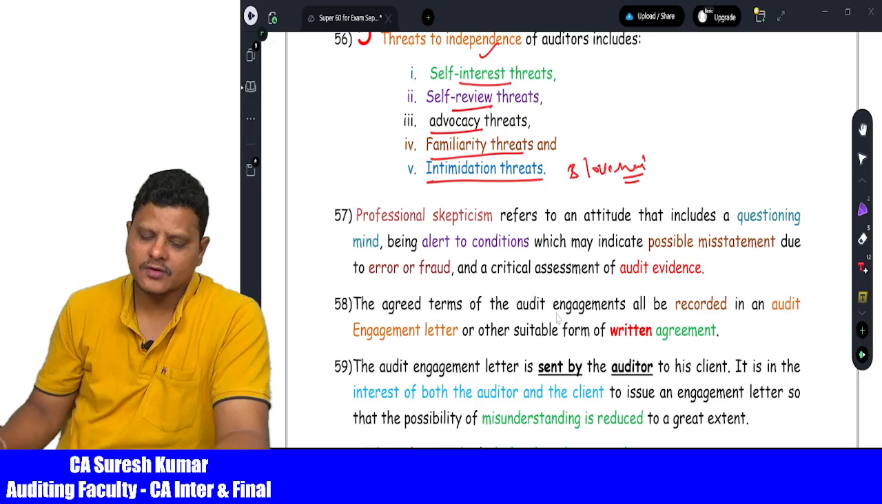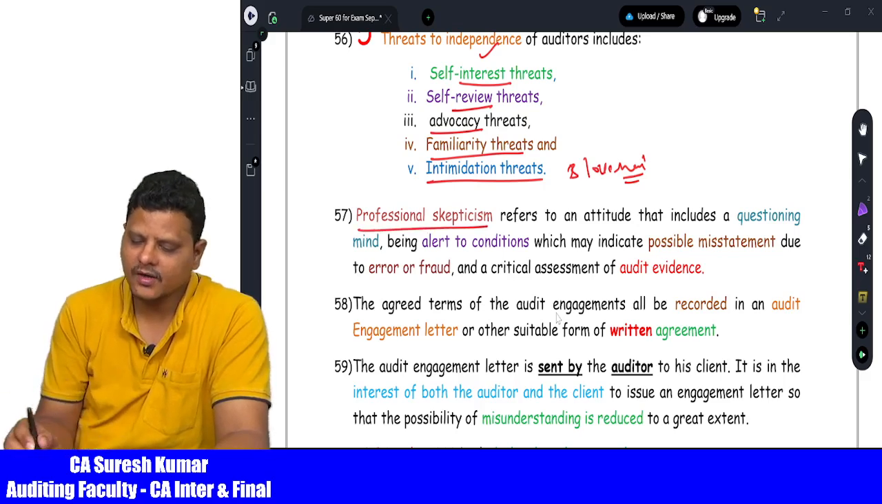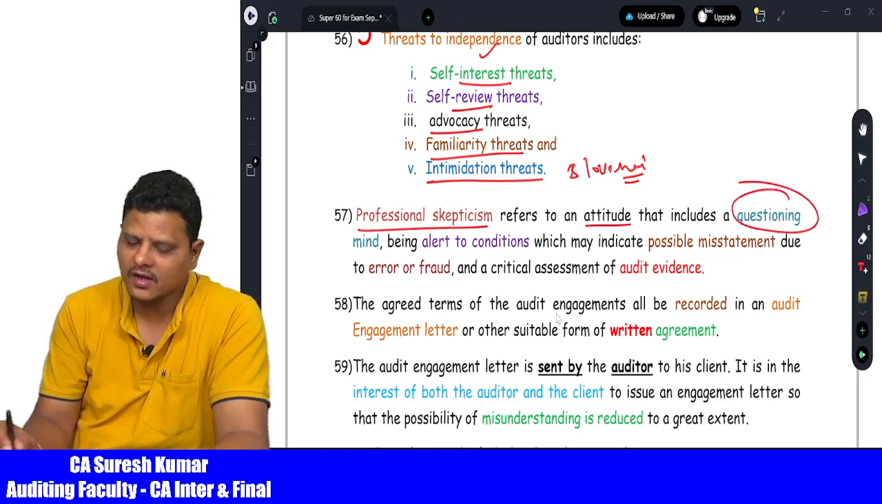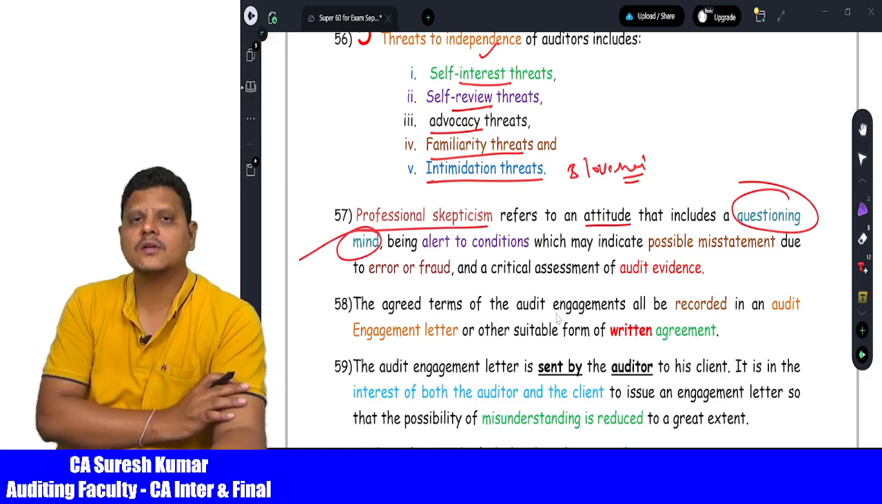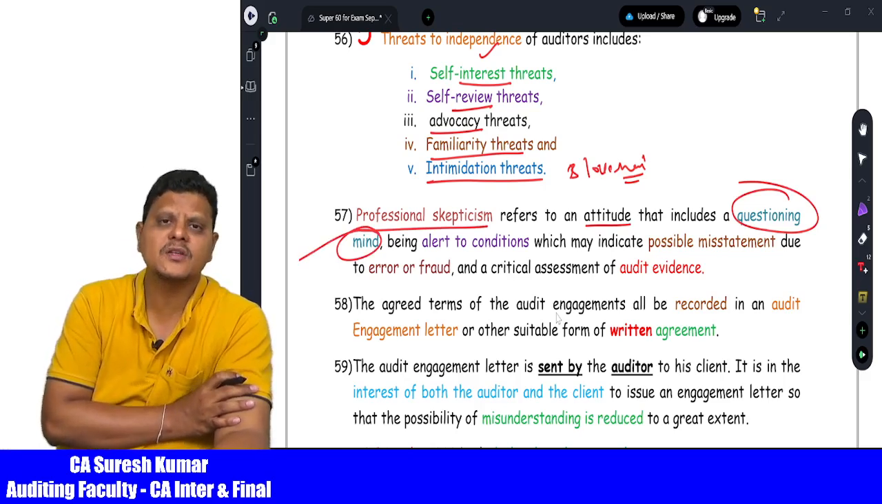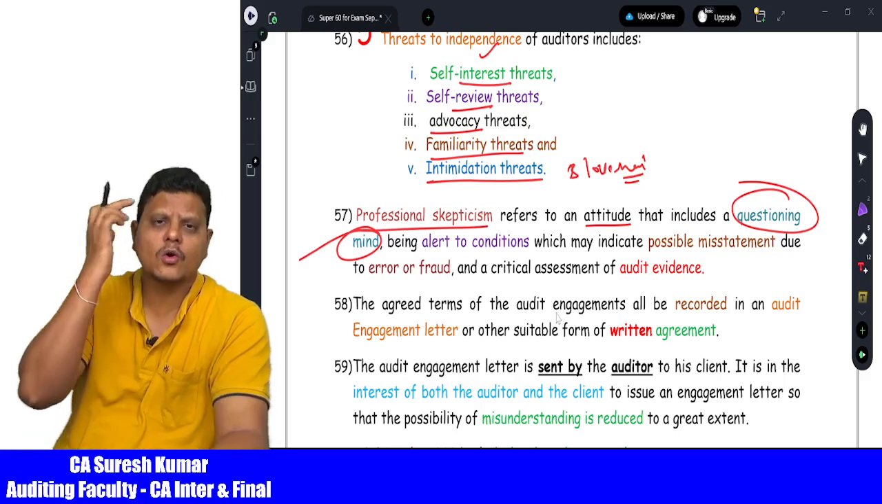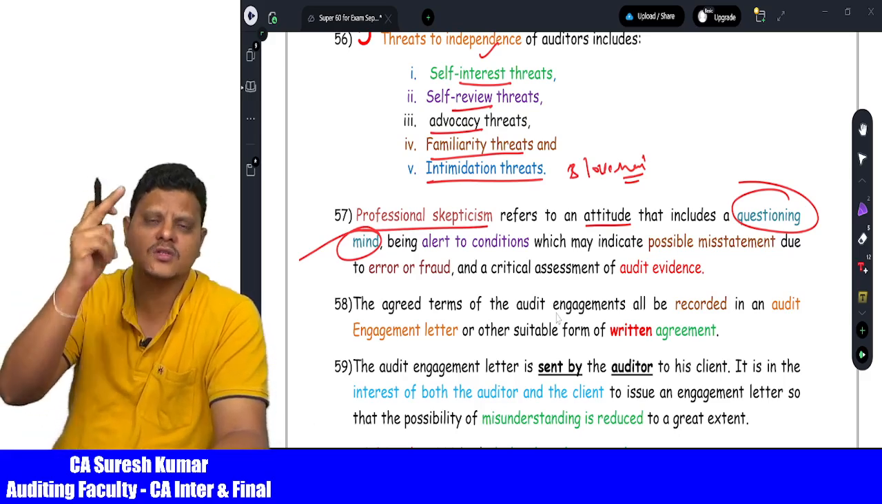Then comes professional skepticism, meaning the questioning mind of the auditor, the attitude of a questioning mind. An examination question may be tested here. Professional skepticism means the questioning mind of the auditor. What mind? The questioning mind of the auditor.